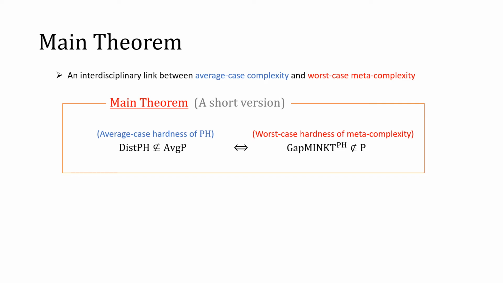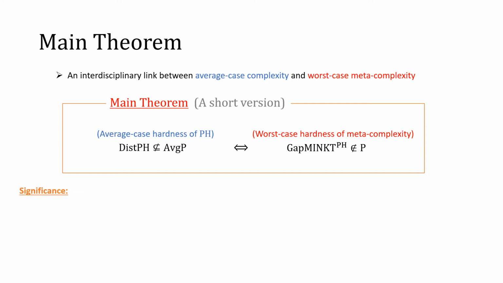One statement is average case hardness of PH, and it is denoted by DistPH is not a subset of AvgP. The other statement is a statement on worst case hardness of metacomplexity, and it is denoted by Gap MINKT with PH oracle is not in P.